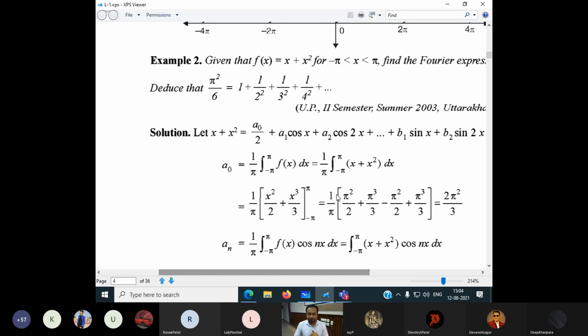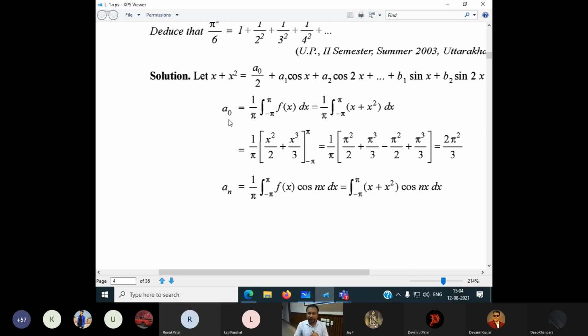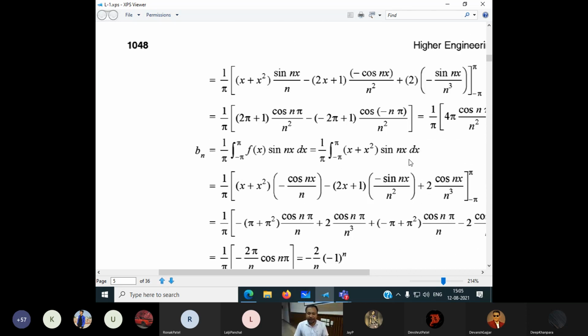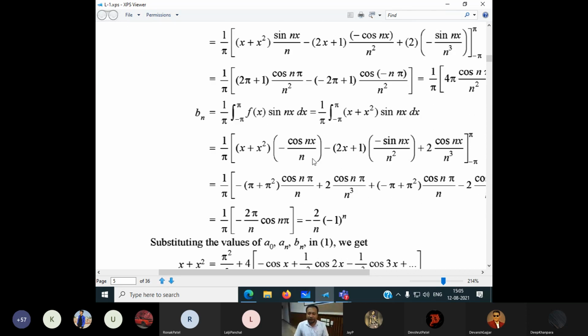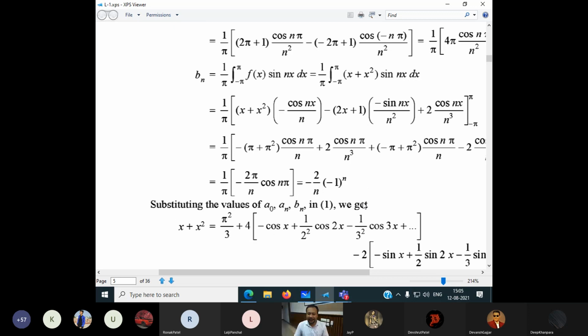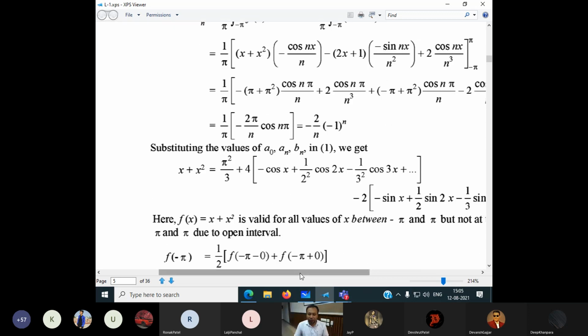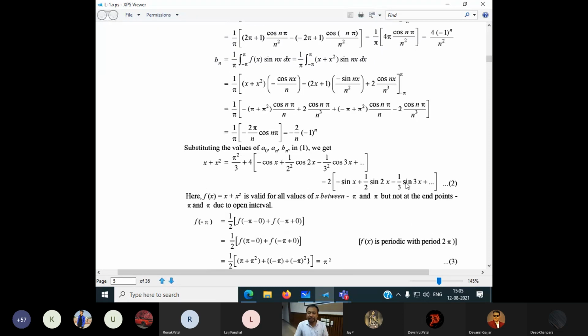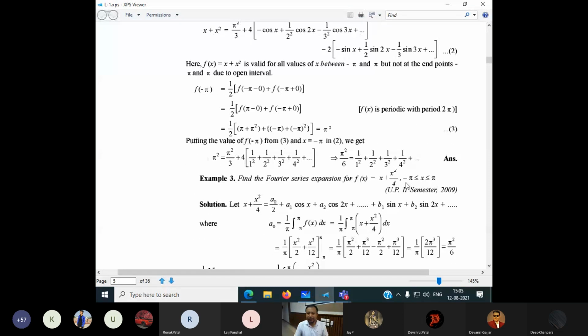Now come on here. We found A naught using only integration. We found AN using only integration. Again, we found BN. See, all of these are only integrations, and we have put the values here. One more important thing is that now we should understand even and odd functions. What is the meaning of even and odd functions? And what about the periodic functions?